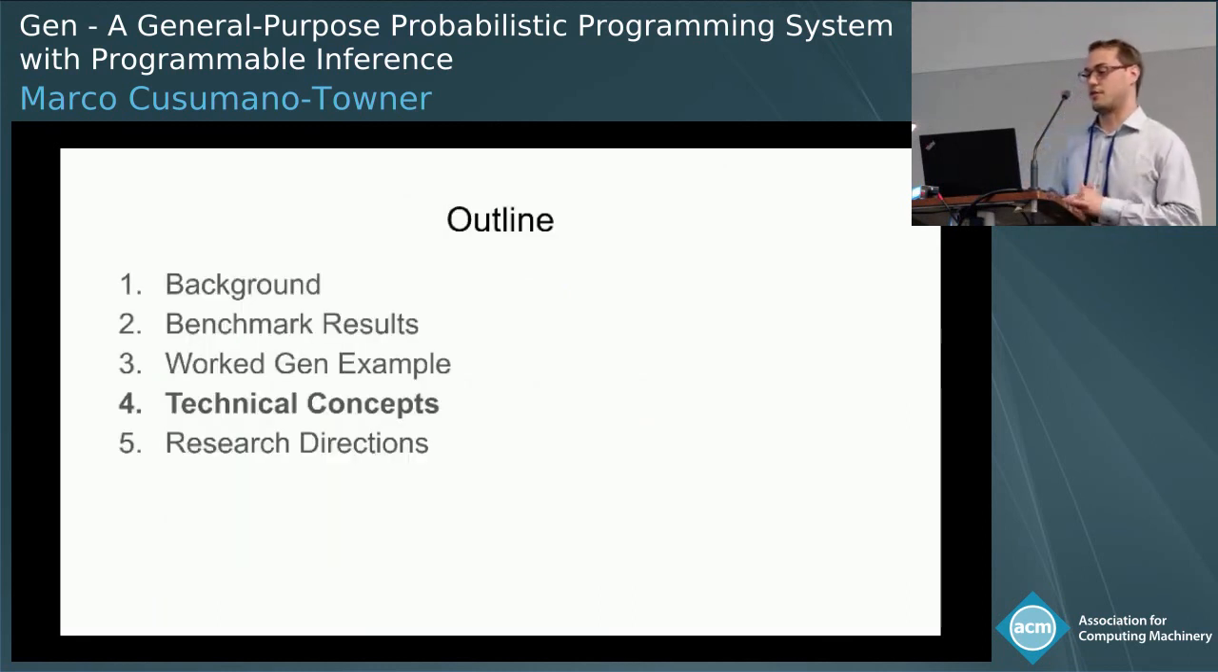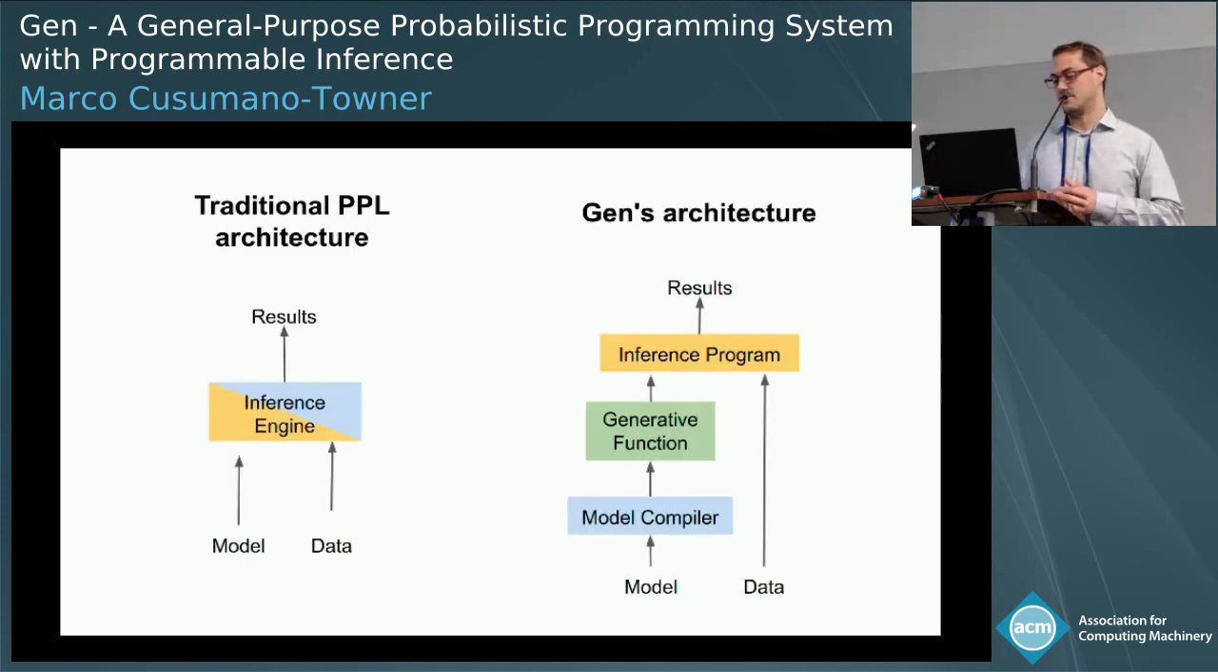Okay, so I'll briefly go over some of the technical concepts now underlying the system. Like I said, one of the key ideas is to separate the modeling language implementation from inference algorithm specification. Because in Gen, inference algorithm specification is a user task, and we don't want users to have to think about modeling language implementations.